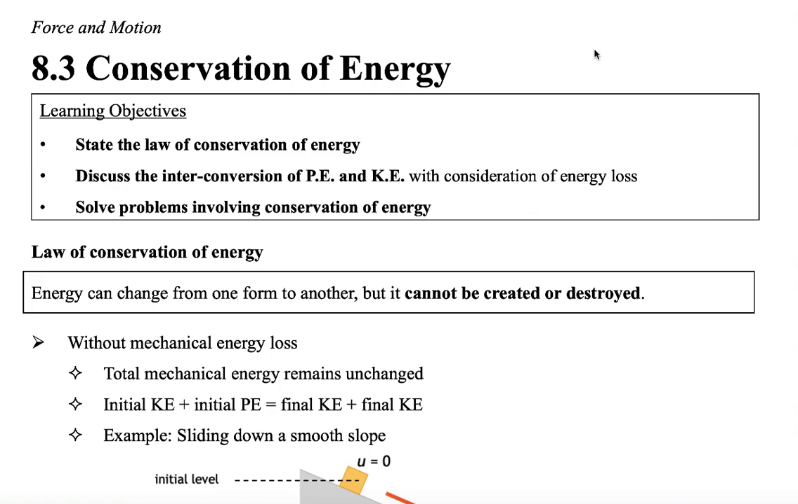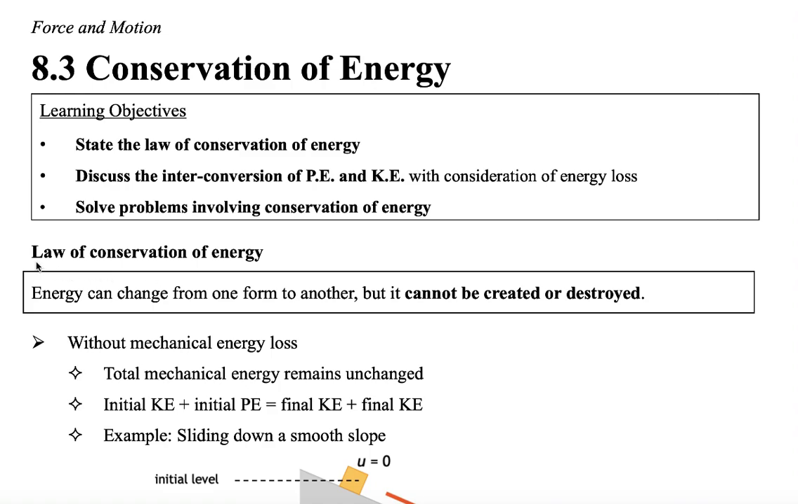So last time we talked about KE and PE, and this time we're going to talk about how they interconvert with each other, which means that KE could be converted to PE and PE could be converted to KE, and also there could be energy loss in reality.